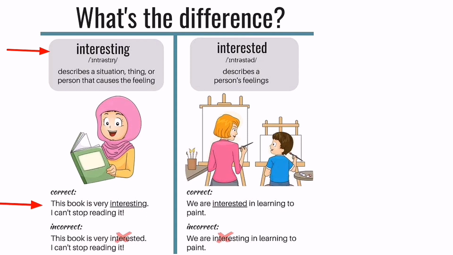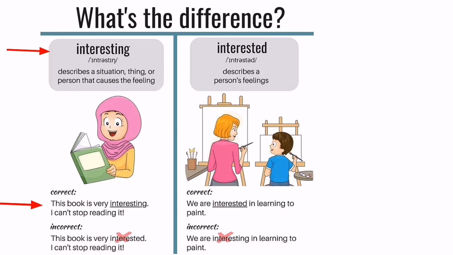For example, the book is very interesting. I can't stop reading it. Here, the word interesting is used for the book and it causes a feeling of interest. So that is why I can't stop reading it. Why? Because it is a thing which is the source of my feeling of interest. So that's why we have used the word interesting.